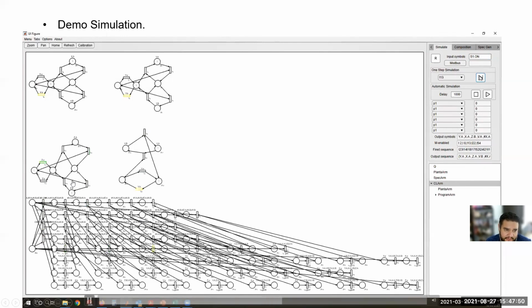Now the zeta actuator returns to the retracted position. Now the specification moves to the next operation. Here now the X actuator goes to the extended position, and so on. So in this way, we can verify the behavior of the plant with the control program.